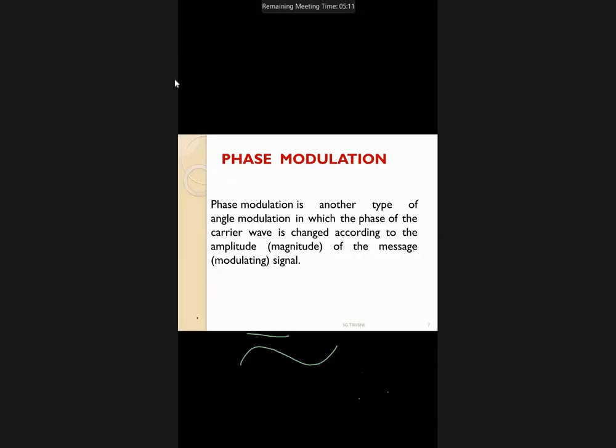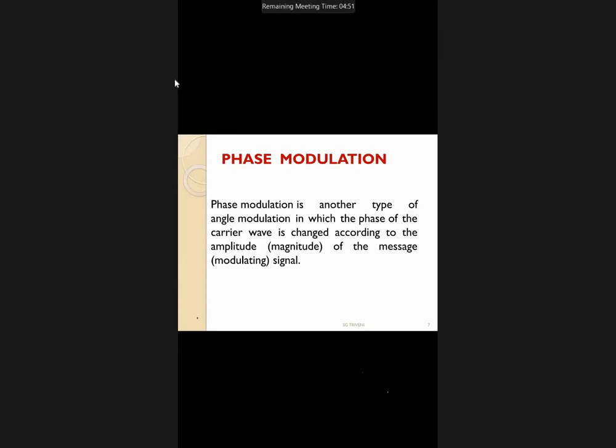Next, coming to the phase modulation. Again the definition is the same as the other modulations. In case of phase modulation, the phase of the carrier signal is going to vary with the instantaneous value of the amplitude of the message signal.